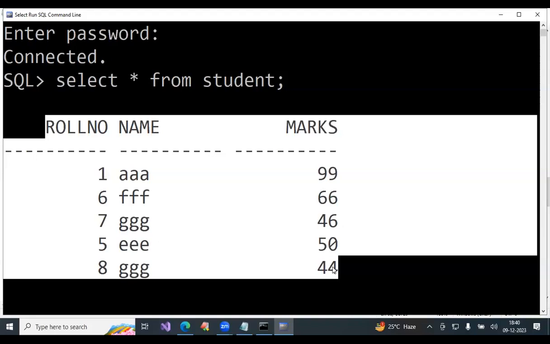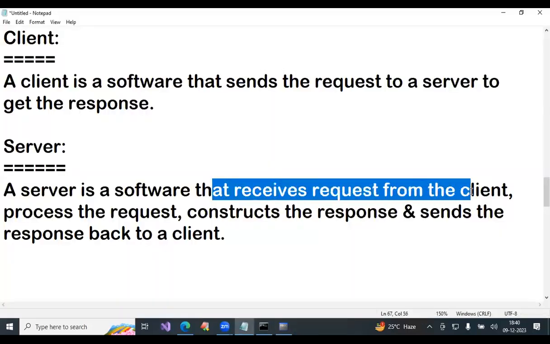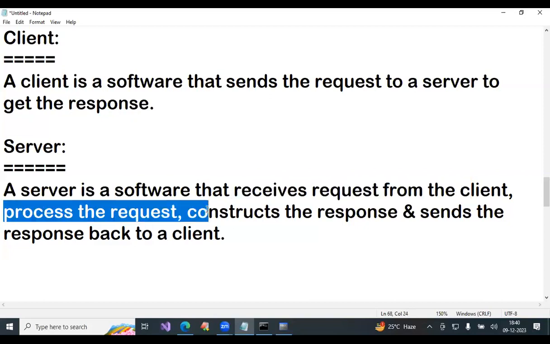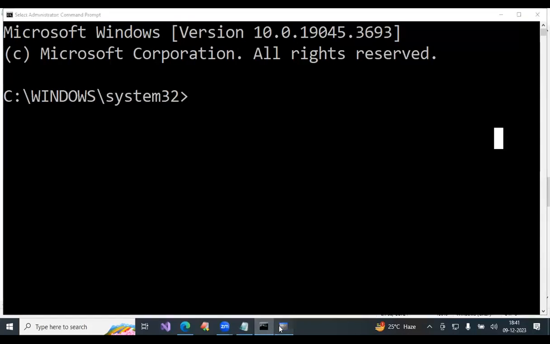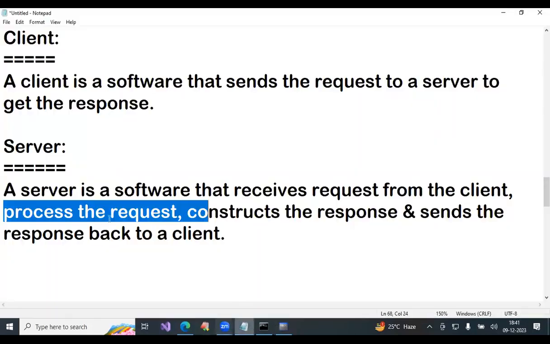But who has given this response? Server, the database. Your request is received by the server, that is the database. It receives the request and processes the request. Processing means first it has to check whether the table is there or not. Maybe you gave a wrong table, and the student table may not be there in the database. It has to check. That is called processing the request.